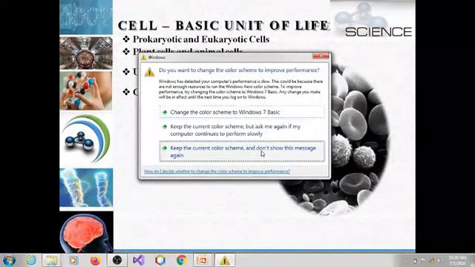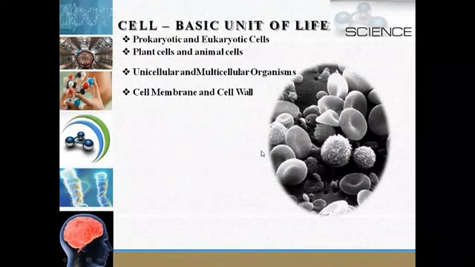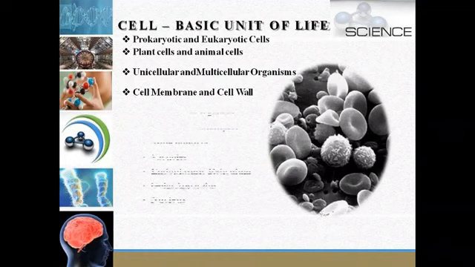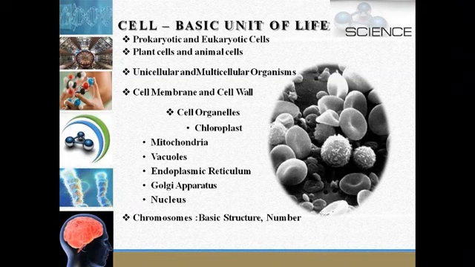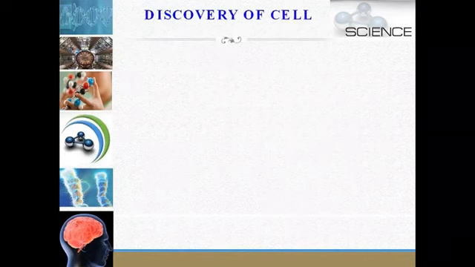Then we will be studying in detail about cell membrane and cell wall, and about the cell organelles like chloroplast, mitochondria, vacuoles, endoplasmic reticulum, Golgi apparatus, and nucleus. Then of course about the chromosomes, the basic structure and number, and about cell division in brief. So let's start with the discovery of cell.